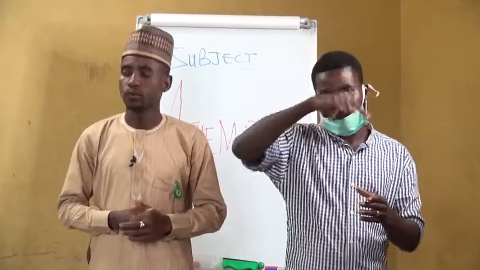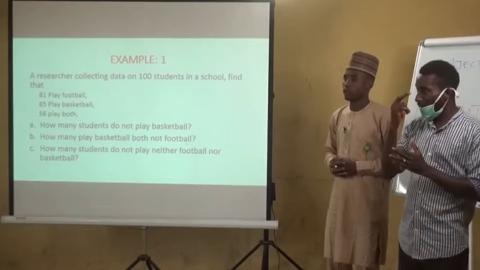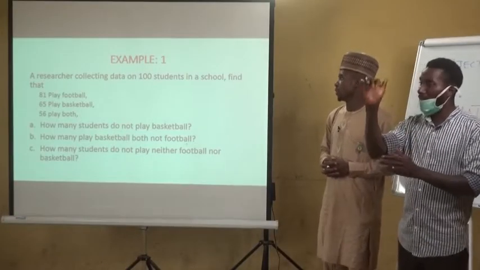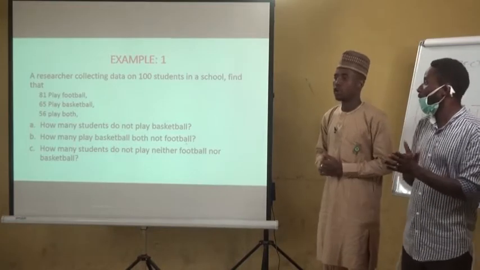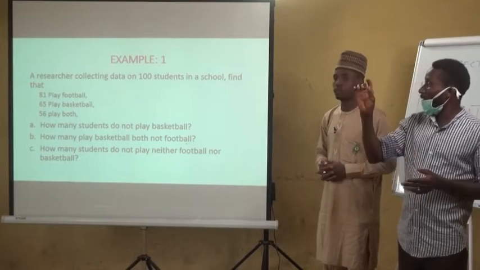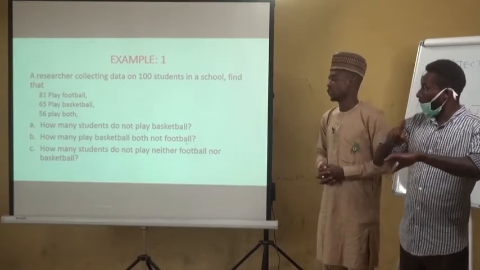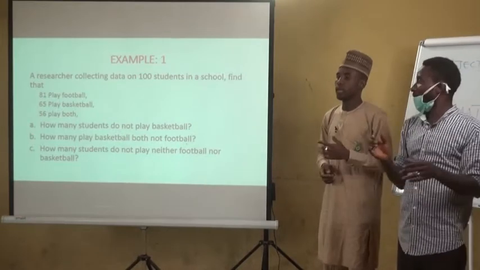For example, a researcher collecting data of 100 students in a school finds that 81 play football, 65 play basketball, 56 play both, that is, they play both football and basketball.